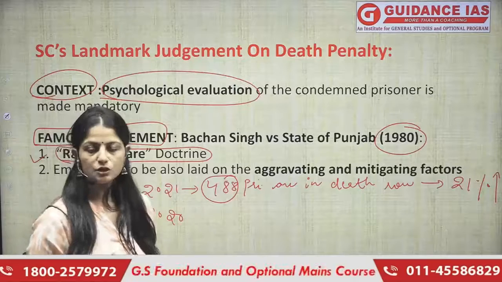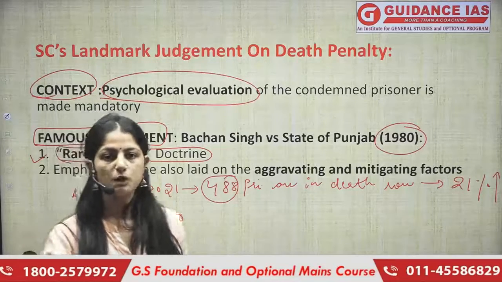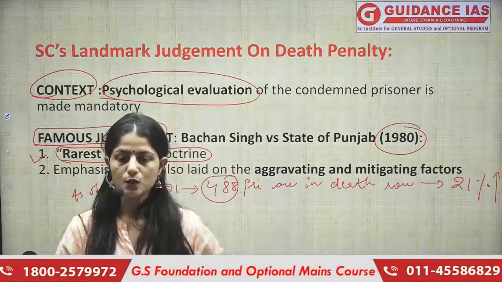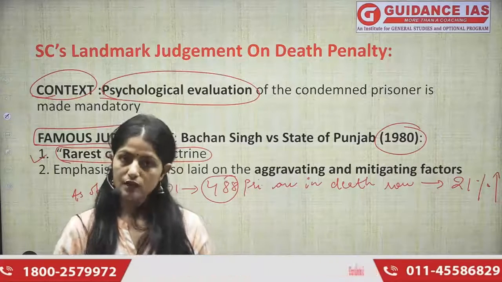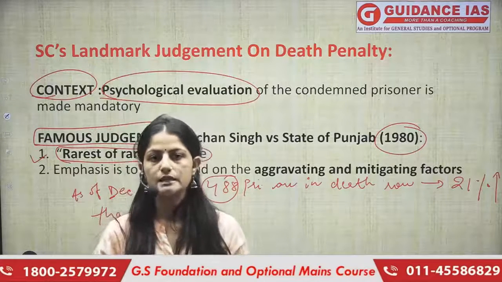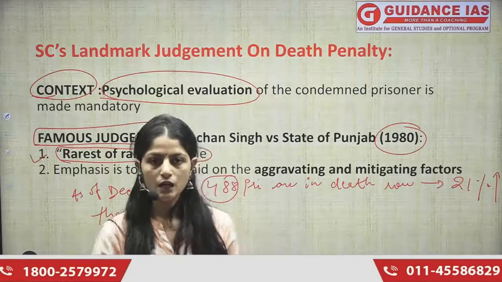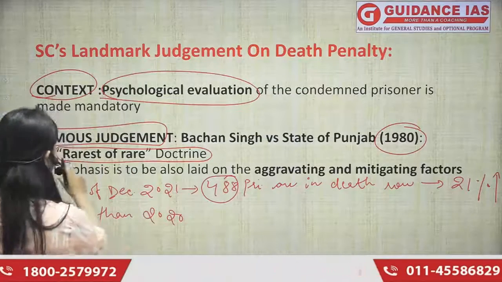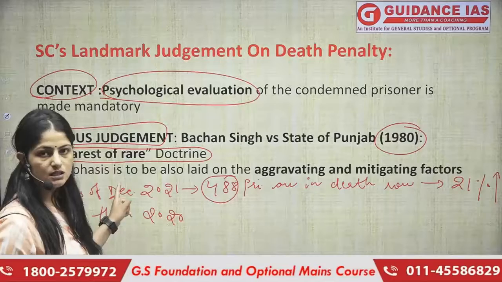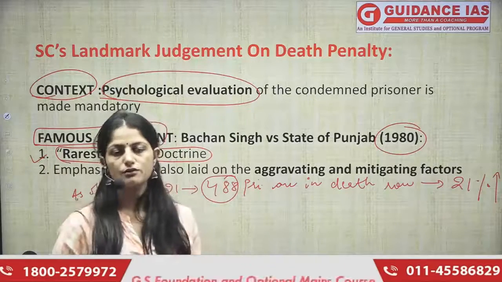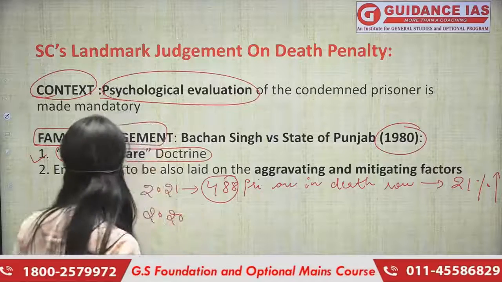For example, you cannot give death punishment to every murder committed. You have to see its heinous nature, its circumstances, whether the criminal was a juvenile or not, the circumstances of the criminal, you have to analyze everything before concluding to the capital punishment. So rarest of rare judgments exactly means this, that you can only give the capital punishment in the rarest of rare cases and not otherwise, right?